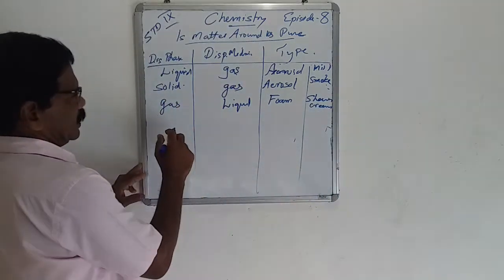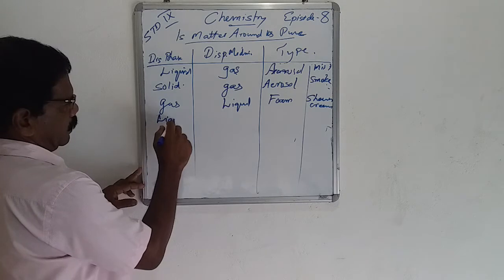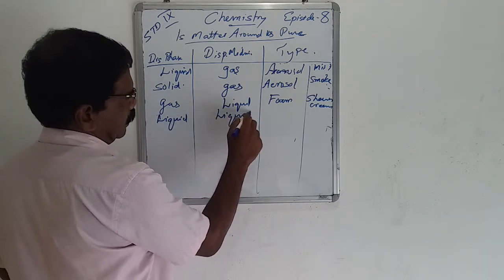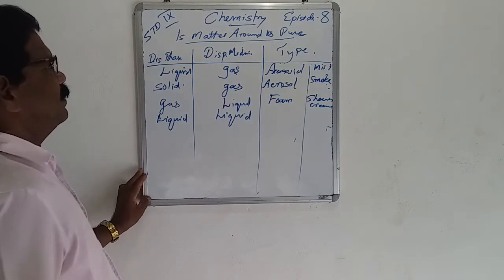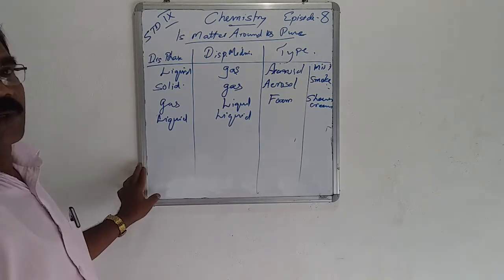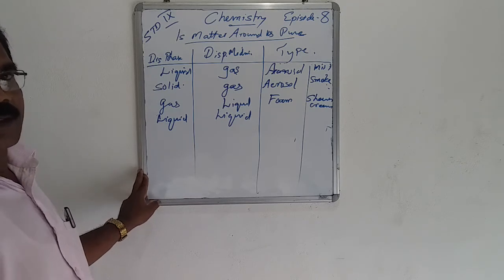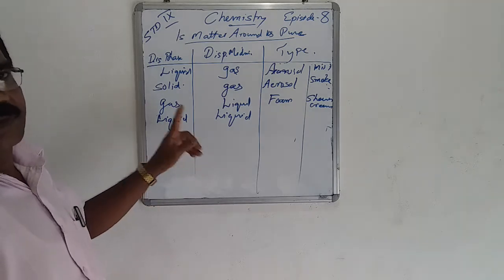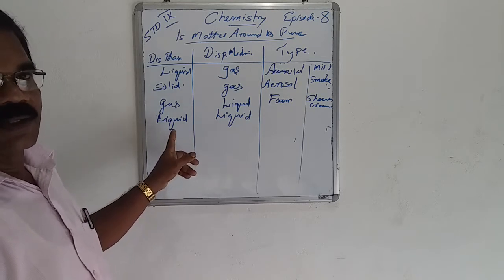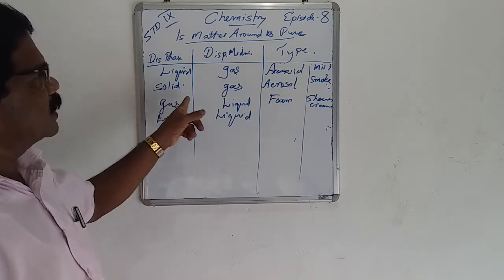Then the other type is liquid in liquid. Both the dispersed phase and dispersing medium are, in our words, solute and solvent. In a normal solution, it is solute and solvent; in colloids, we say dispersed phase and dispersing medium.